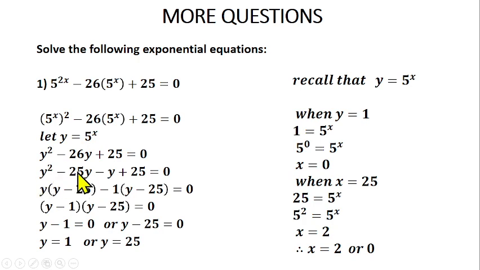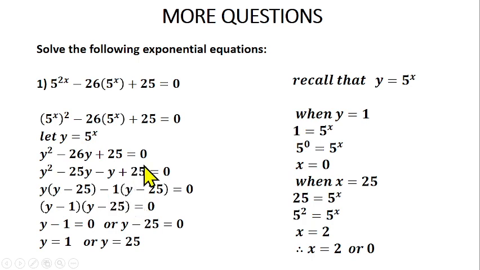Then you can now factorize these two and factorize these two. What do we mean by factorize? Bring out the common term between them. y is here, so y is common. So bring out the y outside. y into y squared will give us y, and y into minus 25y will give us minus 25. Also this one and this one as well. Minus 1 is common to this and this. So if you bring out minus 1, minus 1 into minus y gives us y.